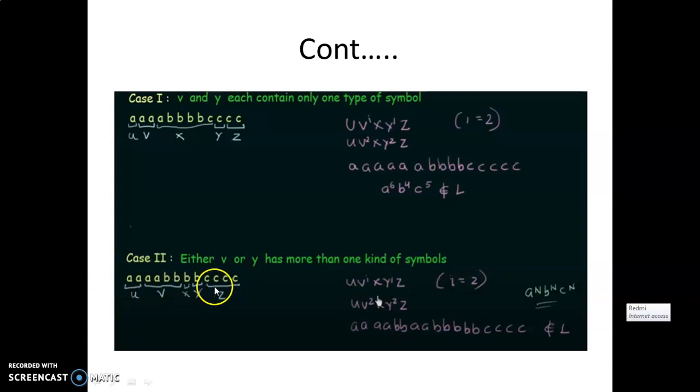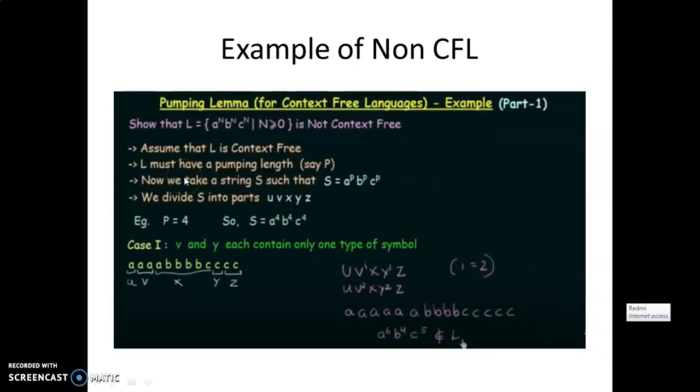X is B, Y is B, and Z is 4 times C. Now we have to raise the power of V and Y. So I have considered 2. So after raising V and Y 2 times, we are getting a new string like this. So in this new string, the total number of A's is not equal to the total number of B's and not equal to the total number of C's. And also what the language says, after A, all the occurrences of